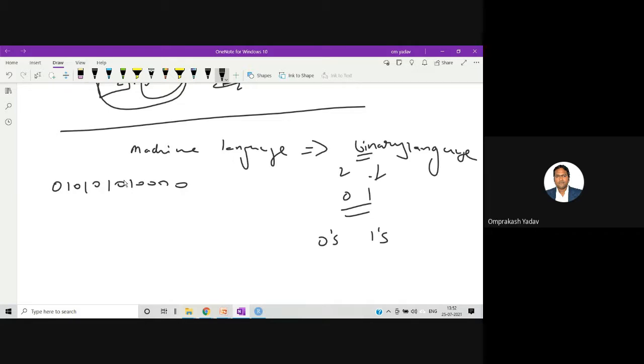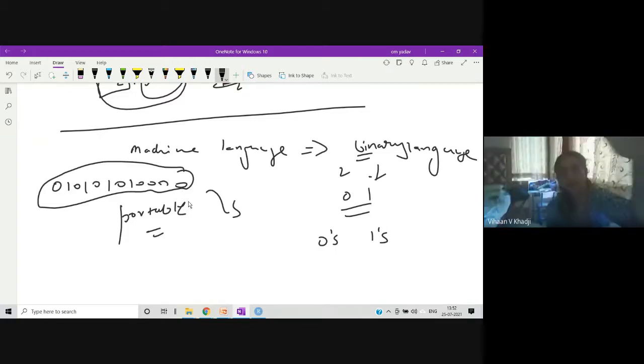Performance will be very high. But along with this, you will lose portability. The code will not be portable. If you write code directly in machine understandable format on one particular vendor's machine, the same code will not be executable on another machine. It is also difficult to rectify errors.